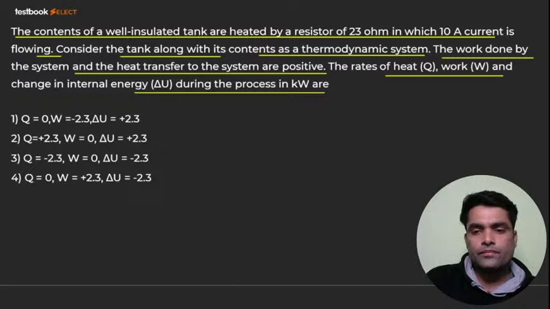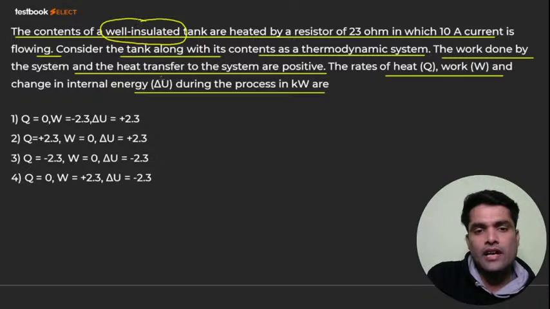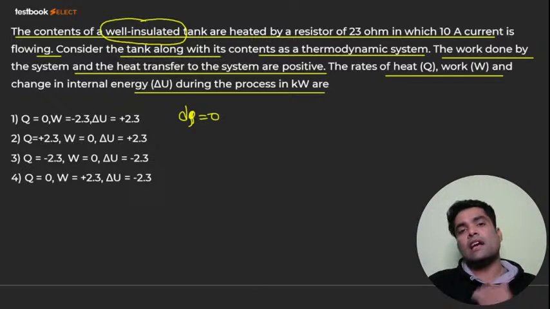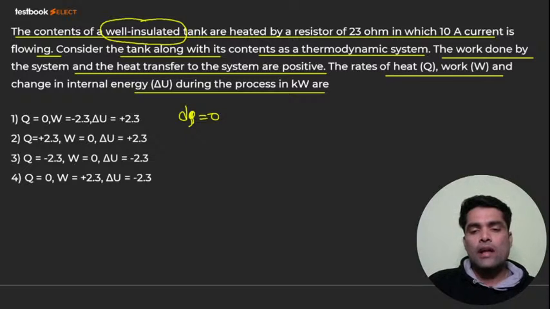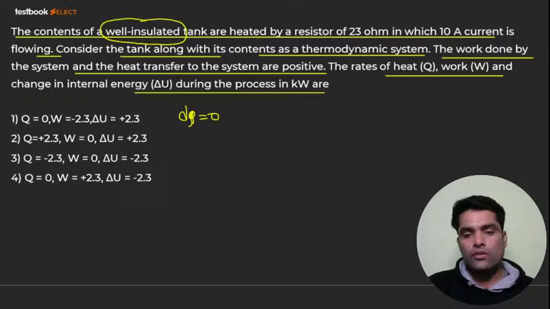So how can we calculate? Here the tank is well insulated. You can see this word, well insulated. That means dq is equal to 0. Heated by resistor, so whatever the amount of heat that will be dissipated will be utilized for an increment of what? Internal energy, right? Very good.